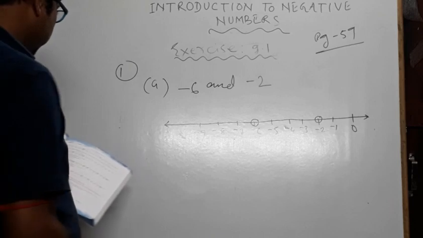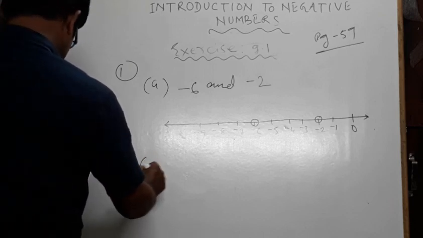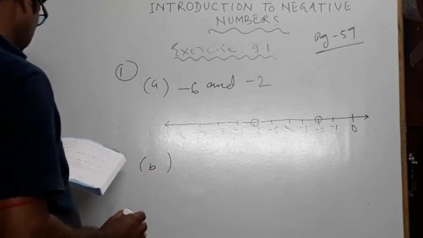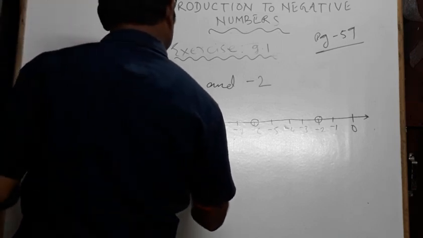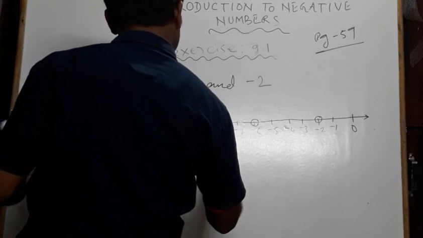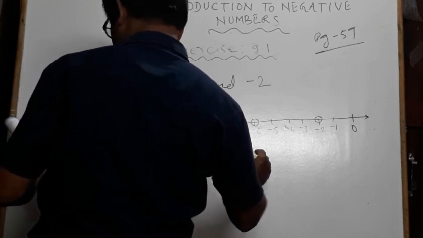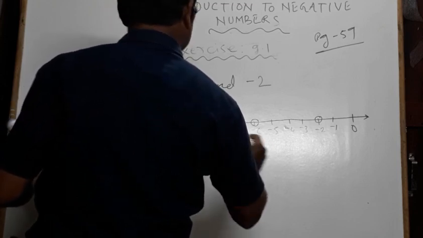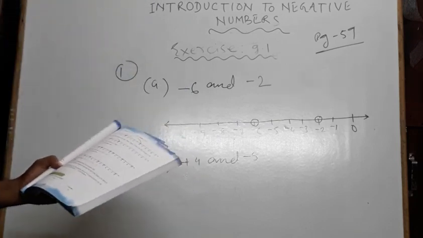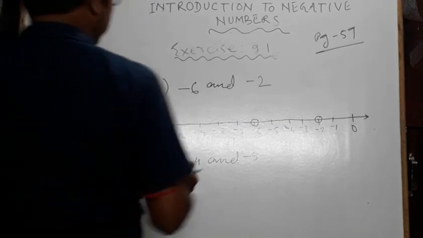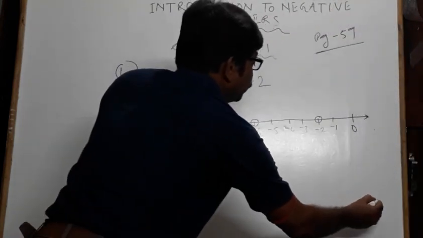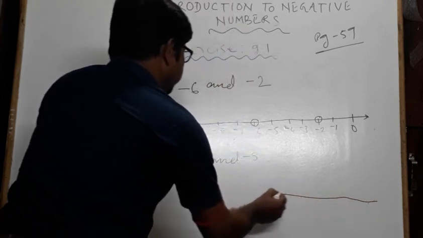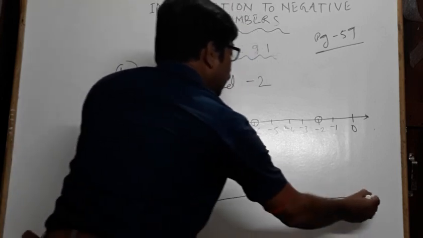Next, question B. The question is +4 and -5. Here both a positive number as well as a negative number are there. This is your number line.